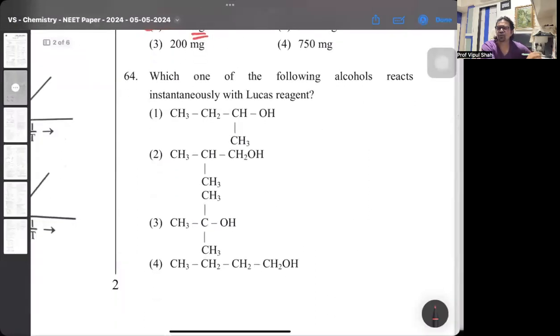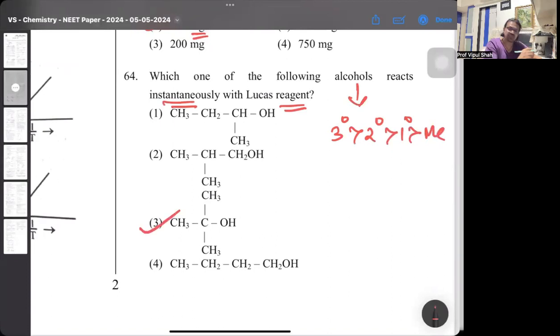Next one, 64. Which of the following alcohols reacts instantaneously with Lucas reagent? Now, with respect to alcohols, we all know the reactivity. Tertiary is more reactive, then secondary, then primary, then methyl. So here the answer is 3.